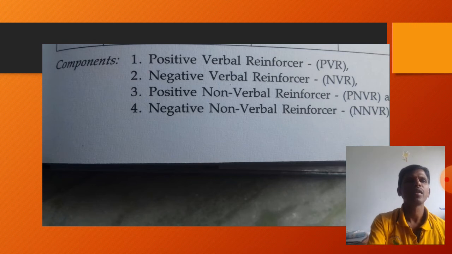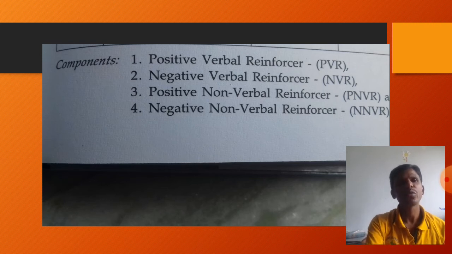These four essential components are required to make the class effective and lively, and to encourage the students to participate in teaching-learning activities. So we should not neglect any one of the components, to make the class active and lively.